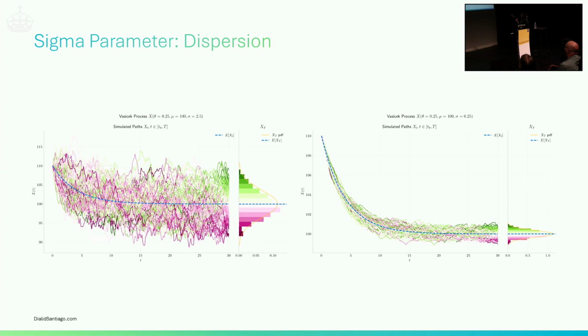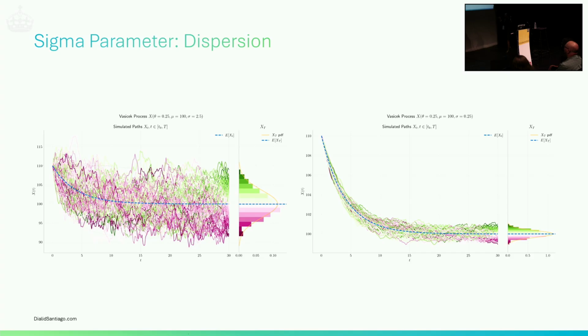Same experiment, but for sigma parameter, and now the plots look quite different. One is quite wide, and the other quite narrow. Why? Because here sigma is 2.5, and here sigma is 0.25. So sigma is the dispersion, it's telling me how much uncertainty is around the process at each step. It tells me the variability of the process. And it also tells me something about the focus, right? The last part. This is quite wide, and this is quite narrow.